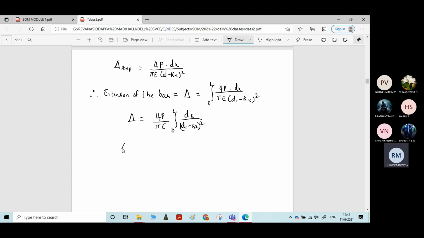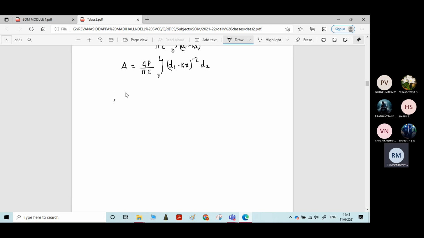How to integrate? Delta is equal to 4P divided by pi E, integration from 0 to L. I'll take the denominator part to the numerator. It becomes (d1 minus kx) to the power minus 2 into dx. Now you can easily do the integration, correct? Therefore, delta is equal to the constant 4P by pi E, you keep as it is, into